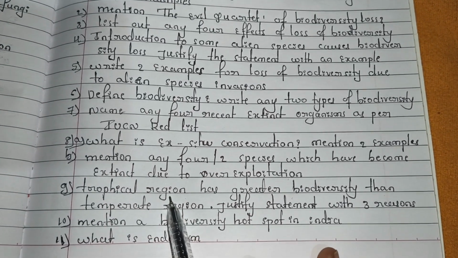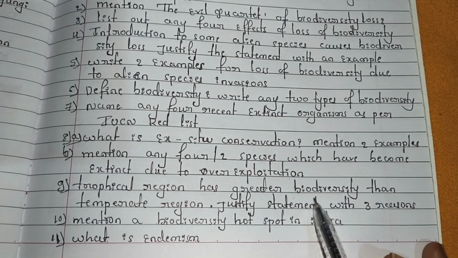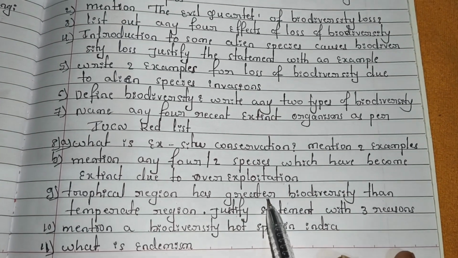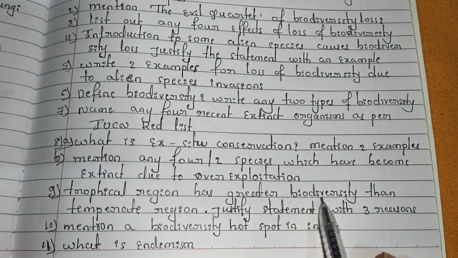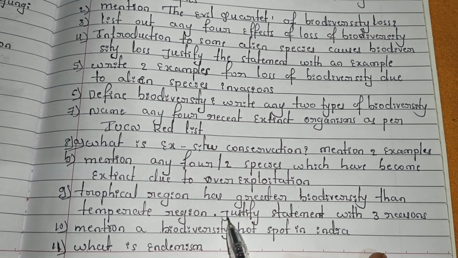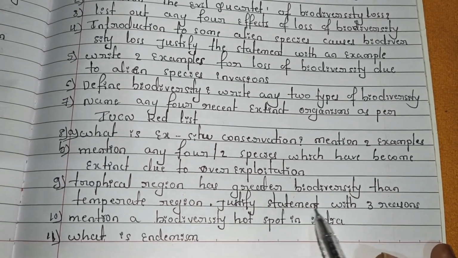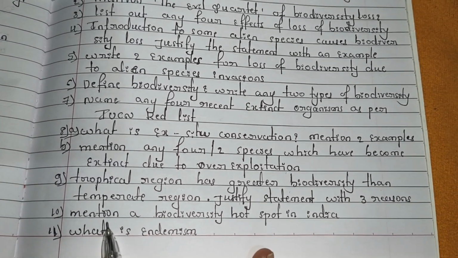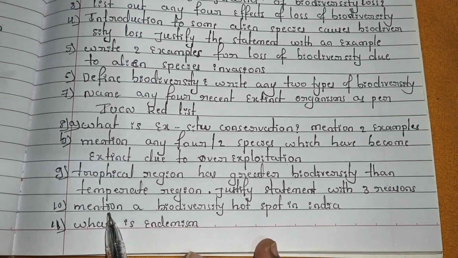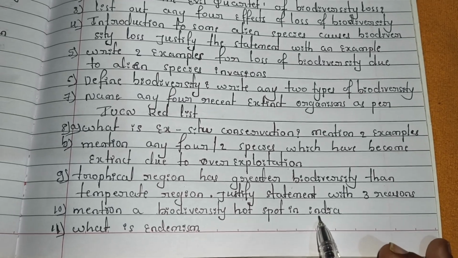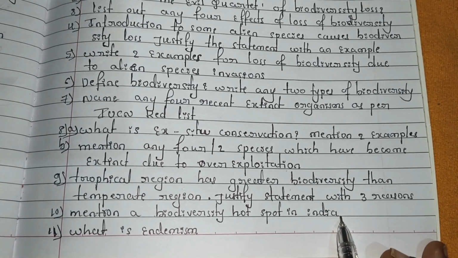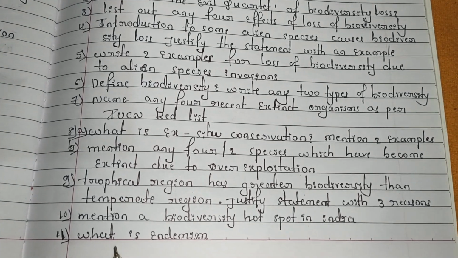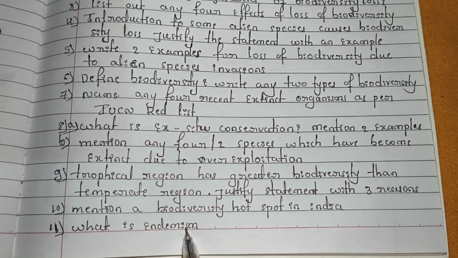Next, the ninth one: the tropical region has greater biodiversity than the temperate region. Why does the tropical region have greater biodiversity compared to the temperate region, you have to justify this statement with 3 reasons. So you have to give 3 reasons. And next, the 10th question: mention a biodiversity hotspot in India. In India, what biodiversity hotspots are there, you have to mention. And the 11th one: what is endemic.